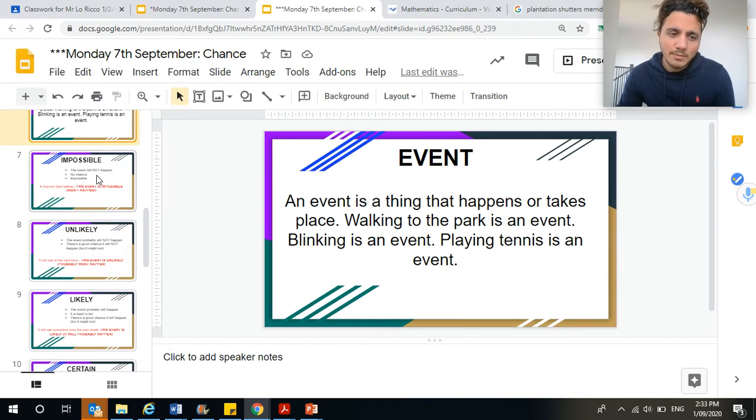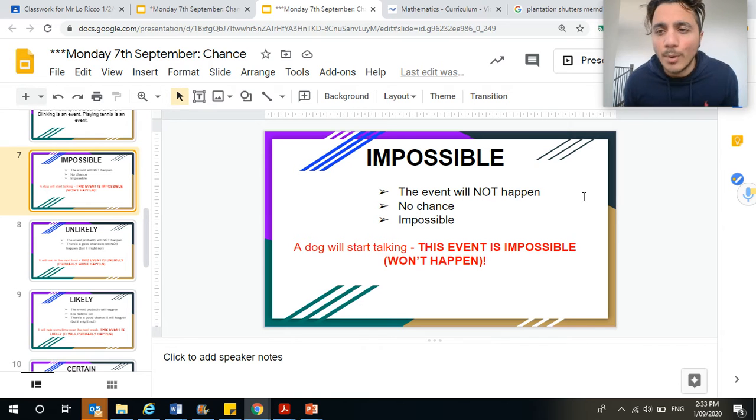Let's look at the words in the probability scale. The first one is impossible. Say impossible. Impossible means the event will not happen. There is no chance. It is impossible, so it can't happen. For example, a dog will start talking. Is that event possible? It is impossible, which means it won't happen, because dogs can't talk.